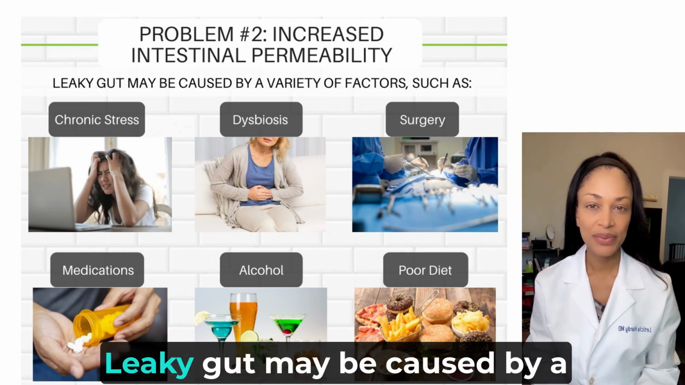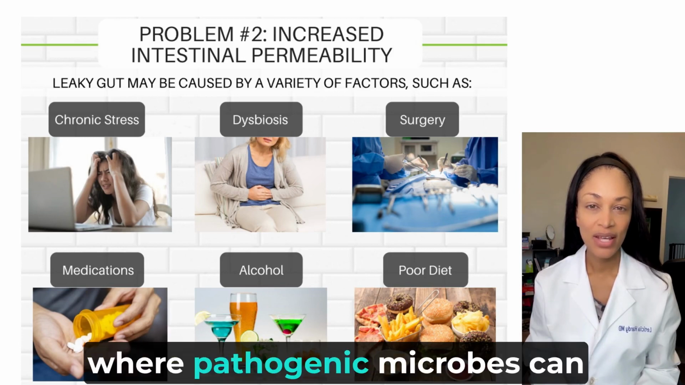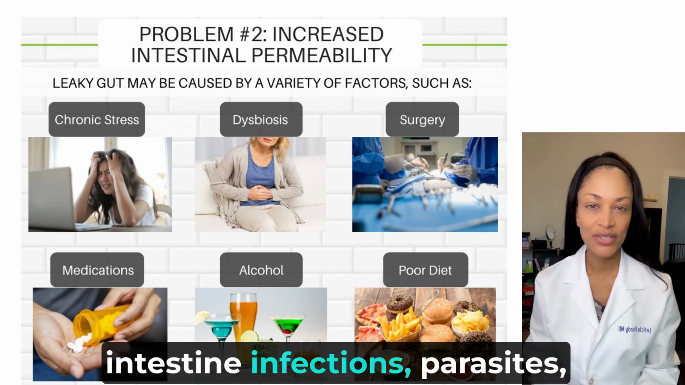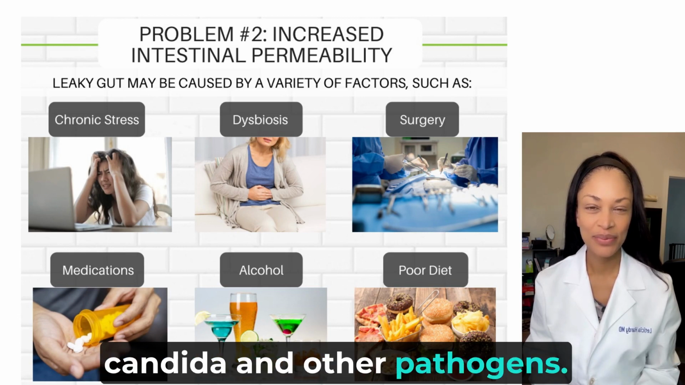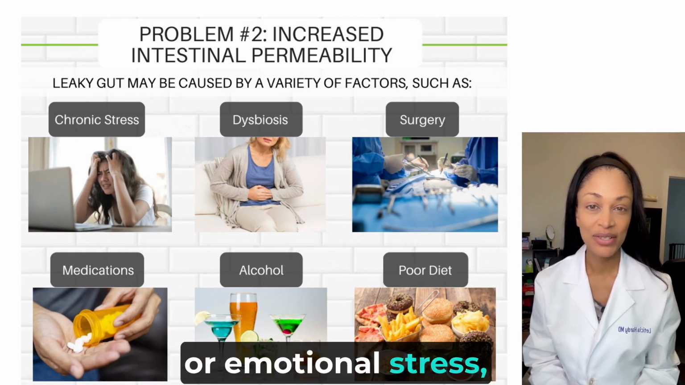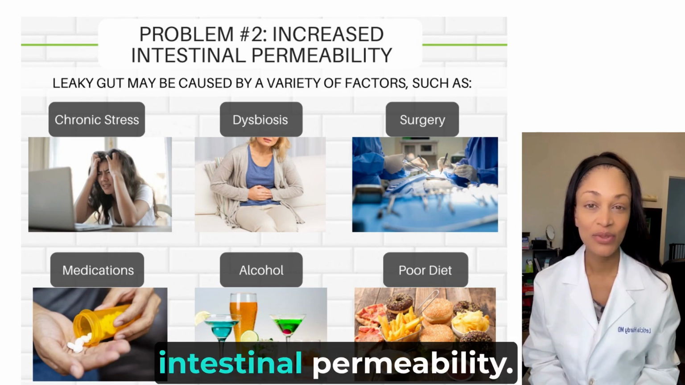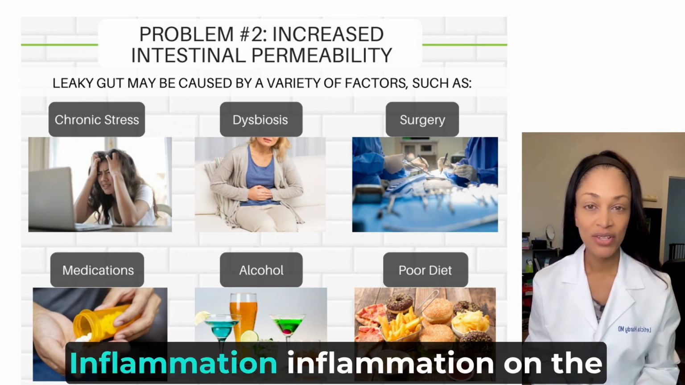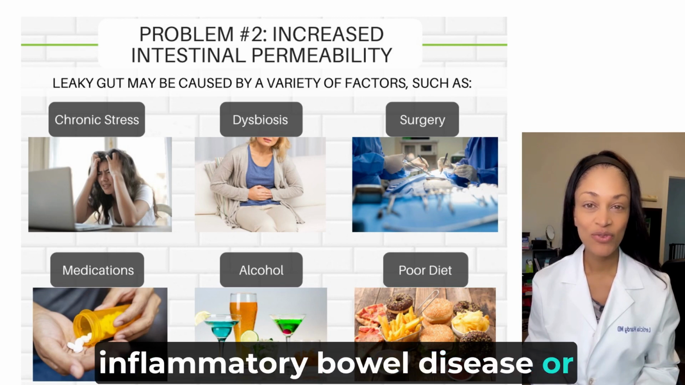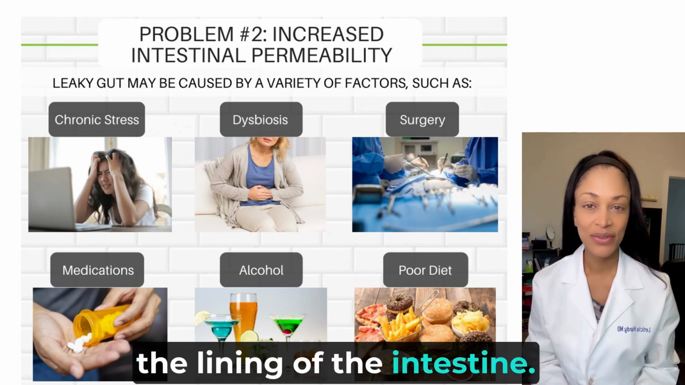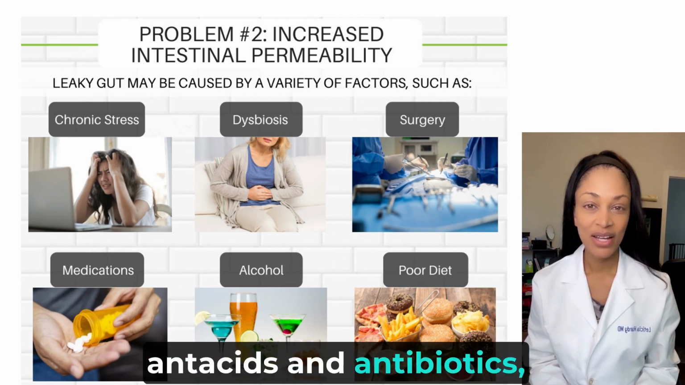Leaky gut may be caused by a variety of factors, such as dysbiosis, where pathogenic microbes can injure the lining of the intestine, infections, parasites, small intestinal bacterial overgrowth, candida, and other pathogens. Chronic stress, physical or emotional stress, including sleep deprivation. Gluten. Gluten increases zonulin, a protein which may increase intestinal permeability. Inflammation. Inflammation on the gut wall from irritable bowel syndrome, inflammatory bowel disease, or food sensitivities may injure the lining of the intestine. Medications such as aspirin, ibuprofen, prednisone, birth control pills, antacids, and antibiotics.